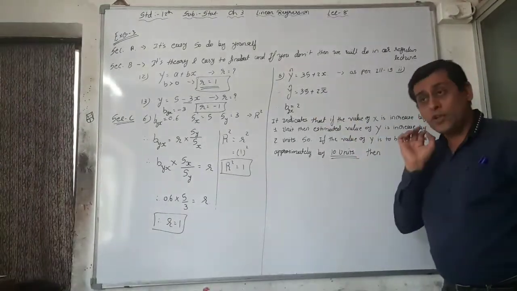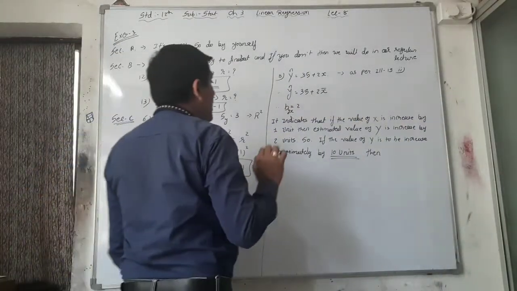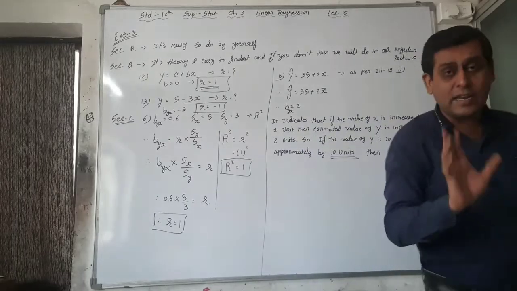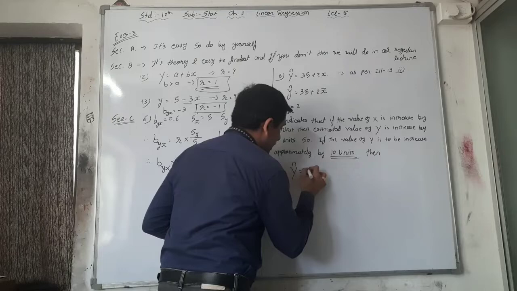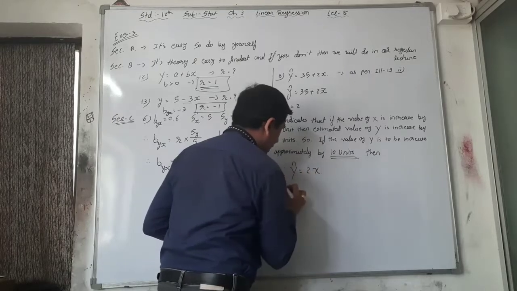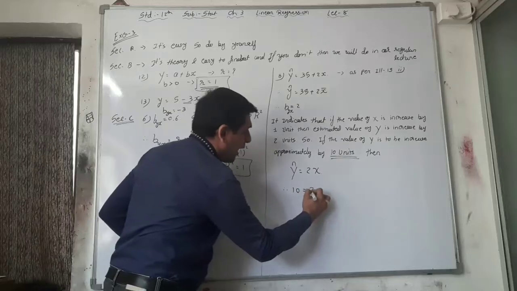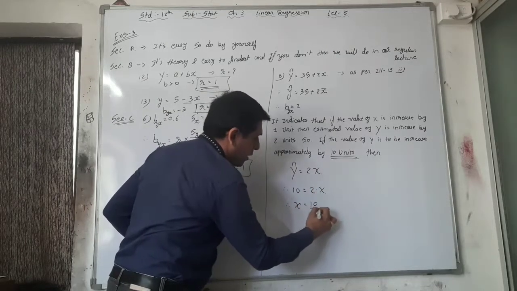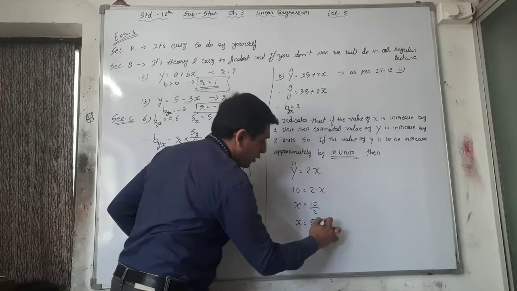So if we want to increase the value of y by 10 units, then y cap is equal to 2x, therefore 10 is equal to 2x, therefore x is equal to 10 by 2, therefore x is equal to 5 units.